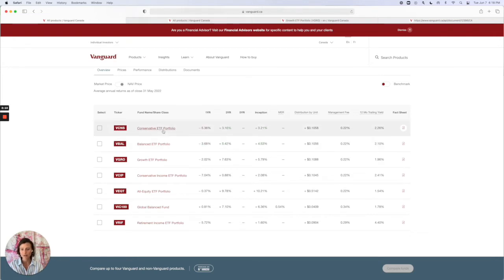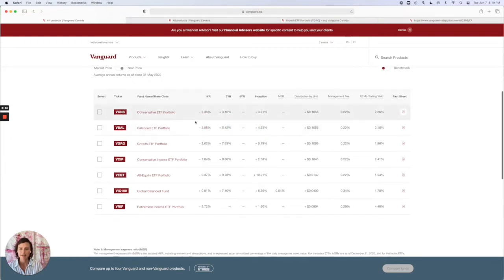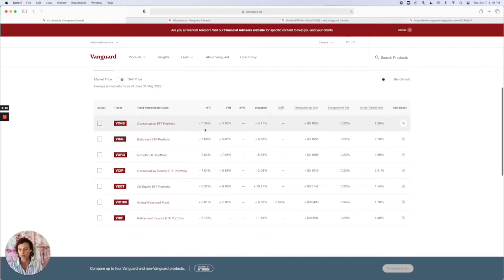So we'll look through each of them to show you exactly what's in it, but first I'll just show you what we're looking at here. So this is the ticker symbol. This is the 3 or 4 letter symbol that tells you exactly what ETF you're investing in. So these are unique to each ETF. You can know that if you invest in VCNS, you are investing in the conservative ETF portfolio from Vanguard. So these are unique ticker symbols. And then over here, these are the historical performance. So 1 year, 3 year, 5 year if they have it, and then since inception.